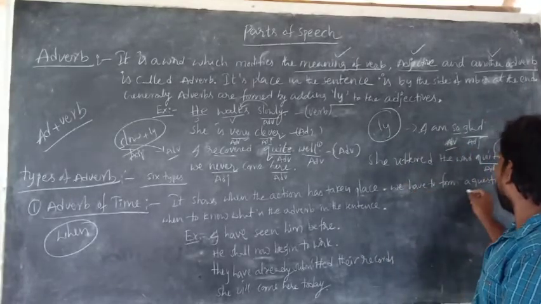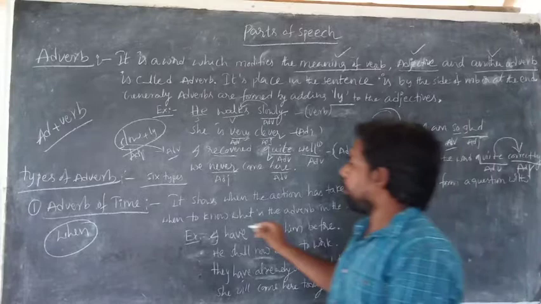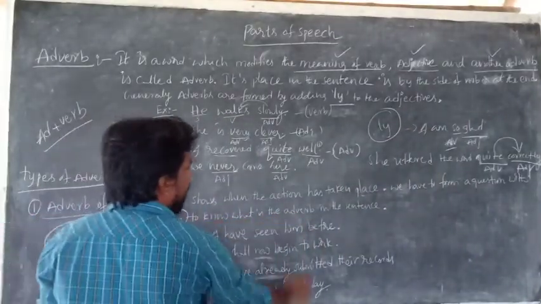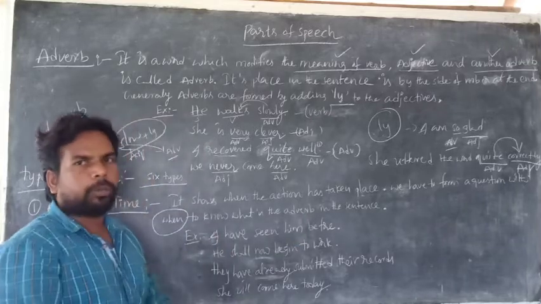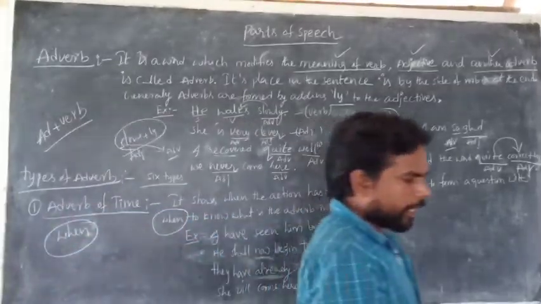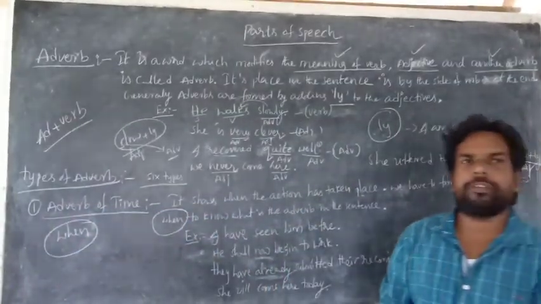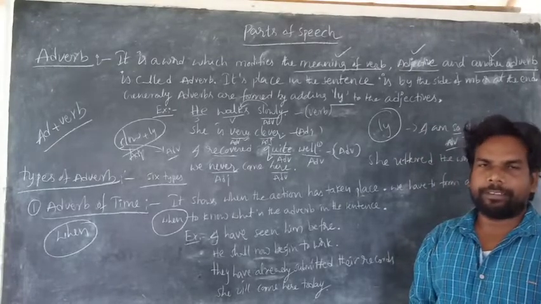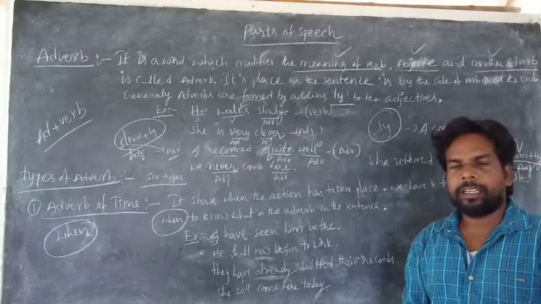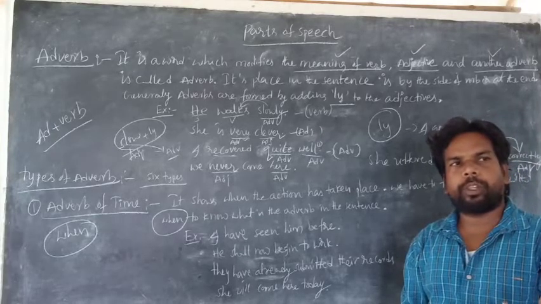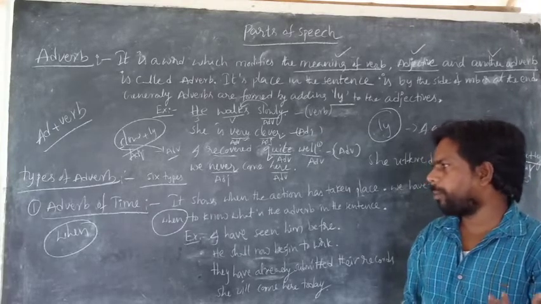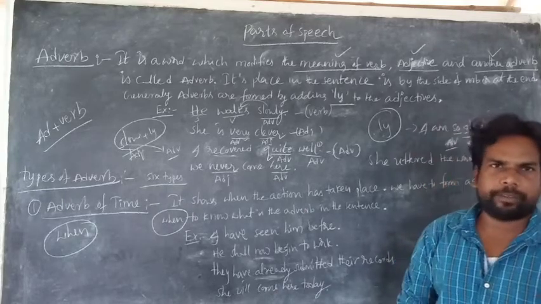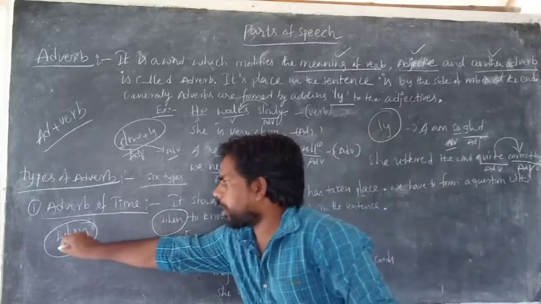And we have to form a question with what? When. We have to form a question with when to know what is the adverb in the sentence. Is it clear what I am saying? If you don't know what is the adverb in the sentence, make a question with when. Then you can understand what is the adverb of time.